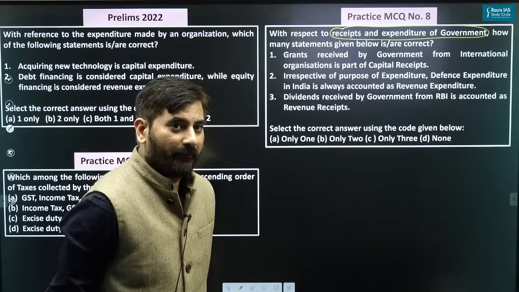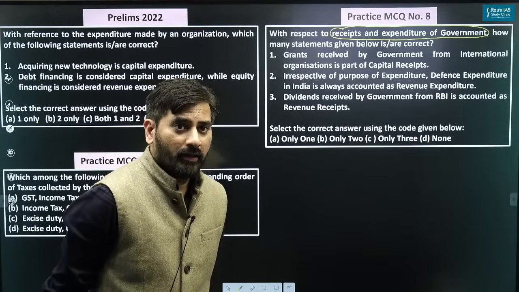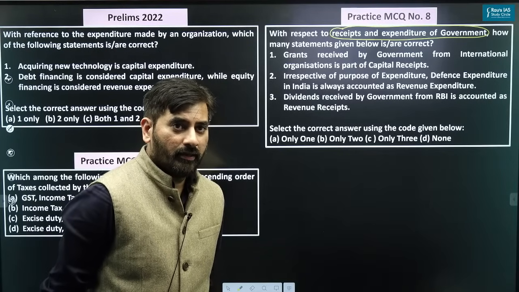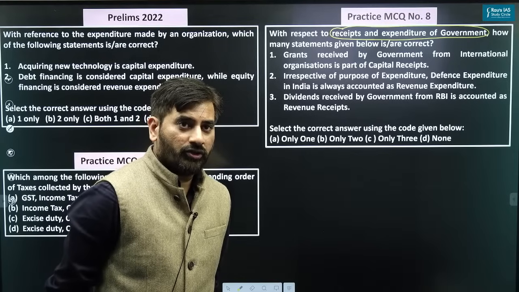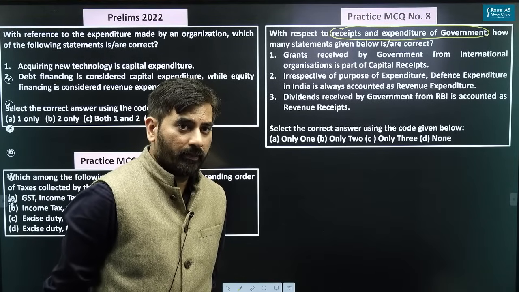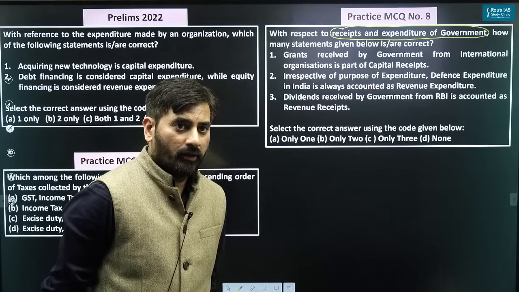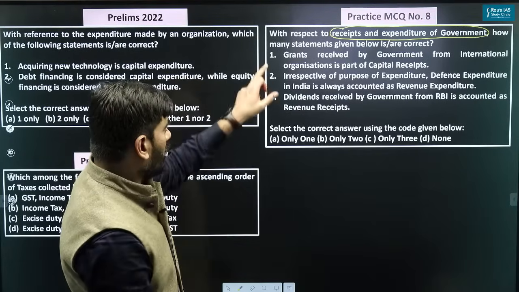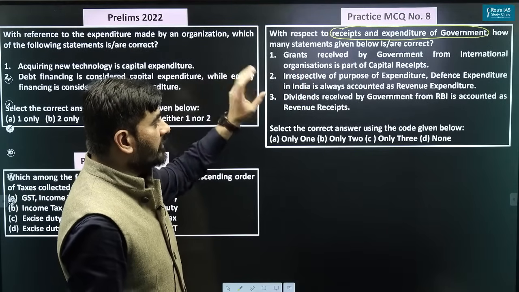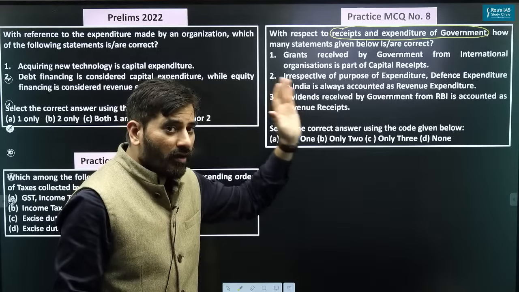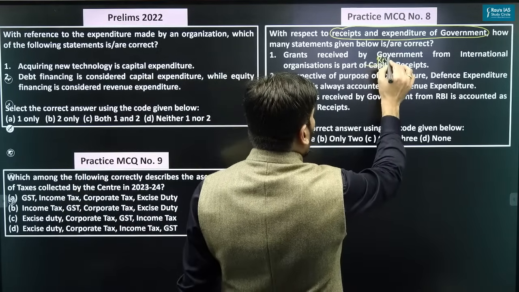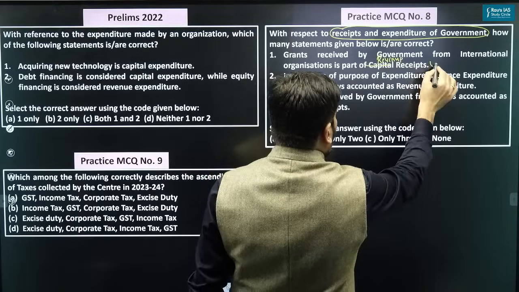Pratik says, okay, A. Sapna says only one, good. Abhishek says B. Santosh B. Lily B. Shubham A. Okay, Nancy A. Okay. Grants received by government from international organizations, please remember it is not part of capital receipts. It is always part of your revenue receipts.